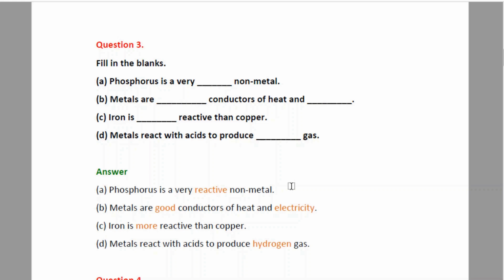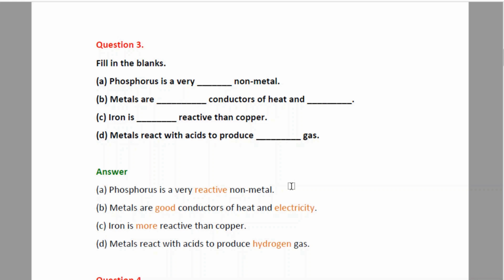C. Iron is dash reactive than copper. Now we usually have the elements arranged in their decreasing order of reactivity, which you study in chemistry in higher classes. Here we see that iron is placed higher in the reactivity series than copper.